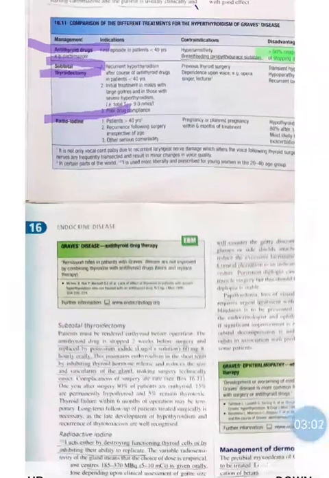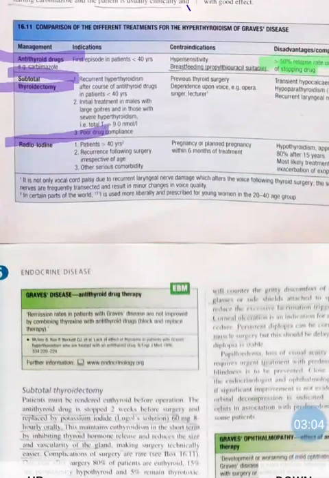Now subtotal thyroidectomy. Indications for subtotal thyroidectomy: recurrent hyperthyroidism. If there is recurrent hyperthyroidism after a course of antithyroid drugs, so first we will give antithyroid drugs, and after that if there is no response to the antithyroid drug, then we will prefer surgery. So what is that surgery? Subtotal thyroidectomy. If there is recurrent hyperthyroidism after a course of antithyroid drugs, this is an indication of subtotal thyroidectomy in patients less than 40 years.